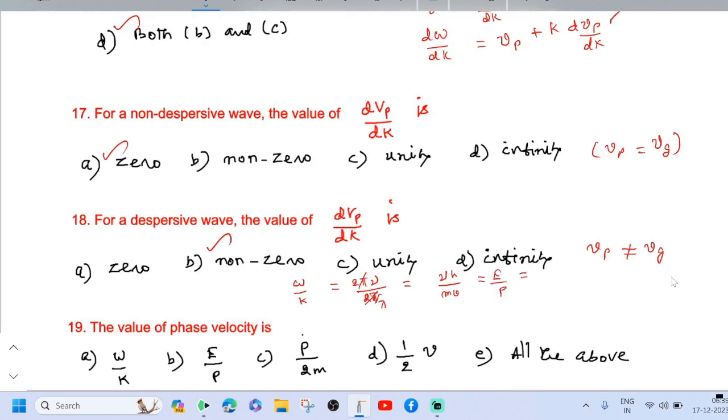Then for a free particle, energy is P square by 2m, whole divided by P, which is equal to P by 2m. P equal to mv, divided by 2m, which is equal to 1 by 2 into v. So this is also correct, and the answer is all the above.